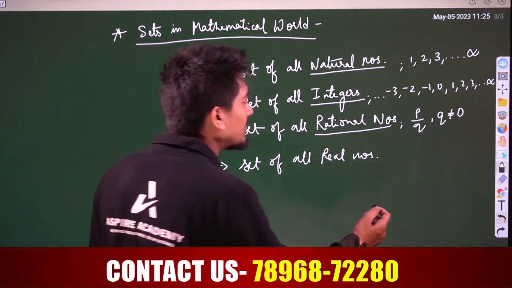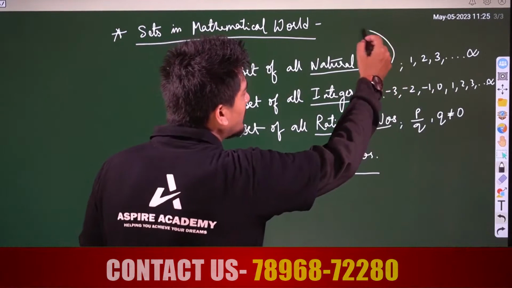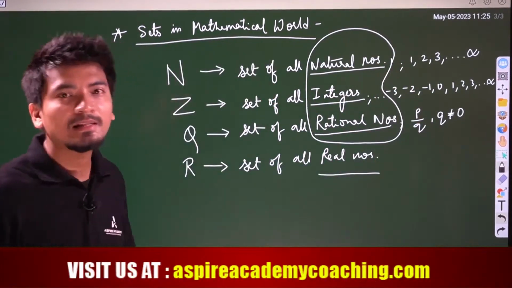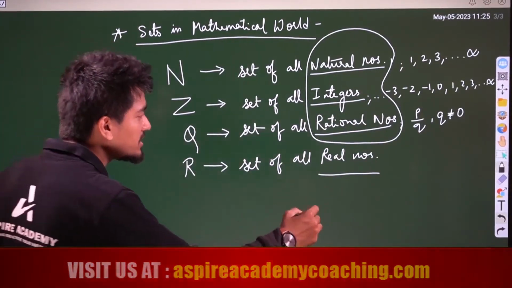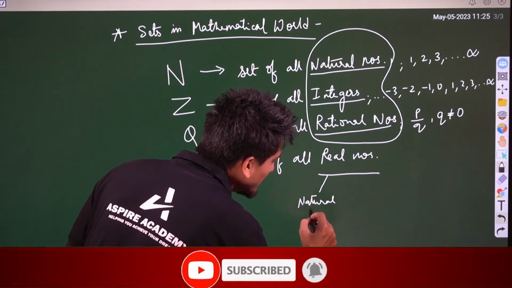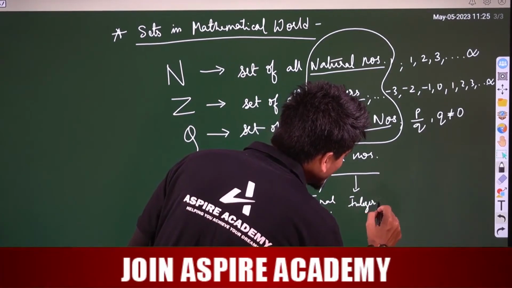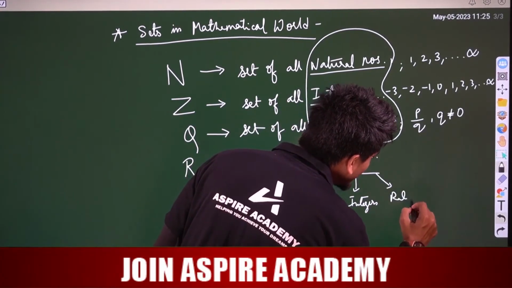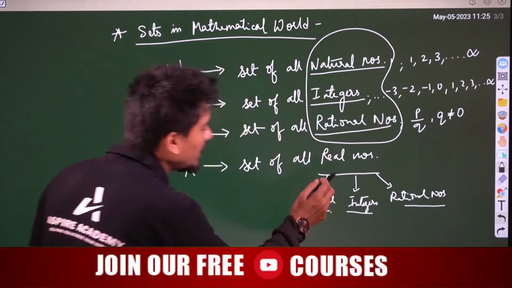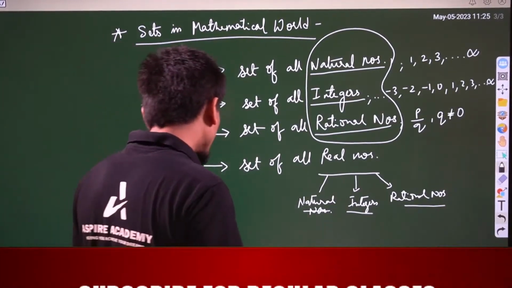And what are real numbers? Real numbers are nothing but all these numbers together. That means it consists of natural numbers, it consists of integers, it consists of rational numbers. Everything is contained within the real numbers.